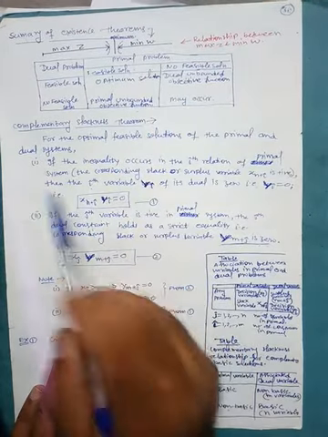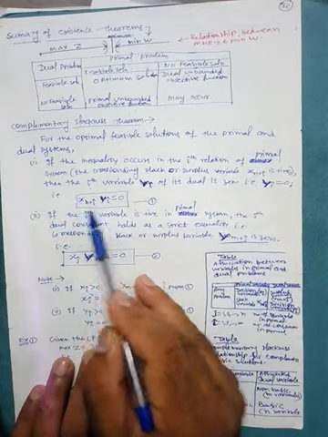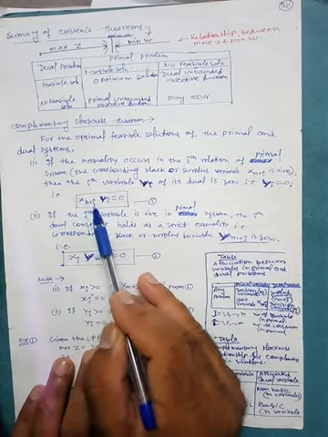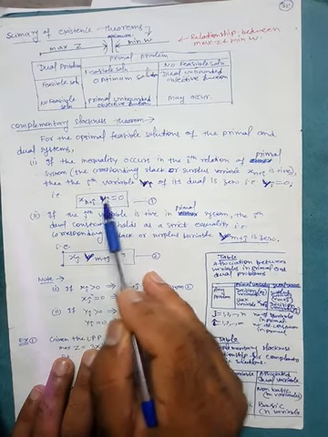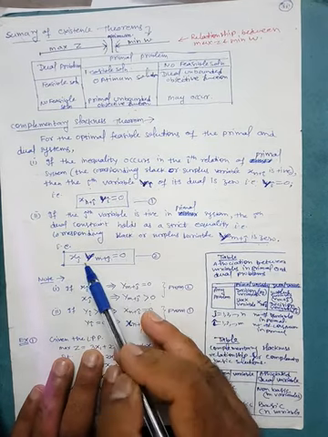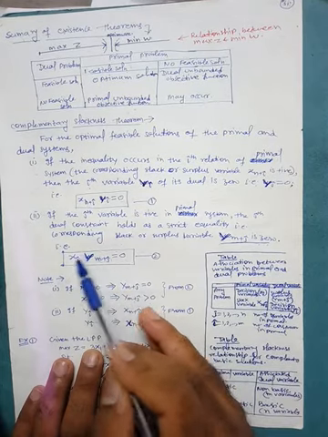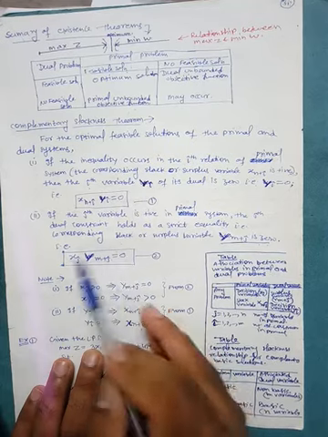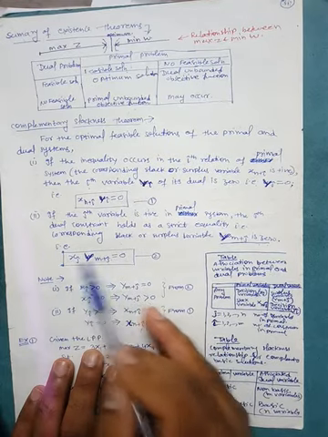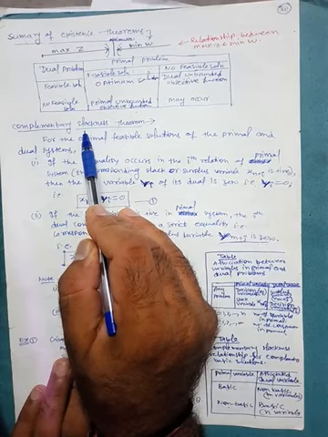Here, if we have any slack or surplus variable for the primal, then the corresponding dual will be yi and their product will be 0. Similarly here, for any slack or surplus variable of the dual, the corresponding variable will be xj and their product will be 0. That's why they are conjugate to each other or complement to each other, and hence the condition is complementary slackness.